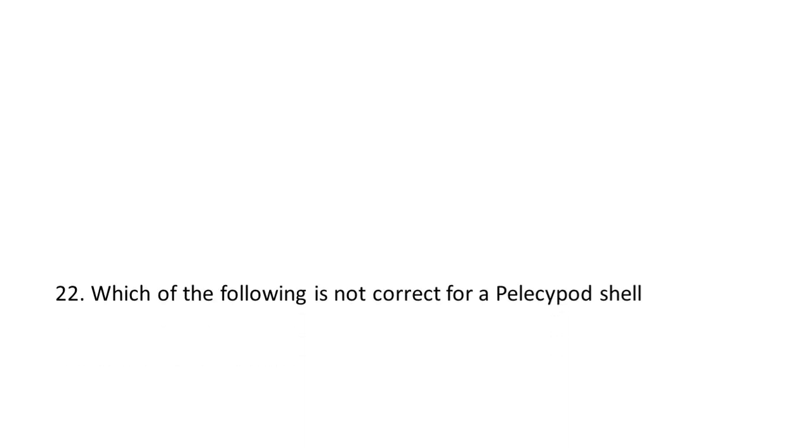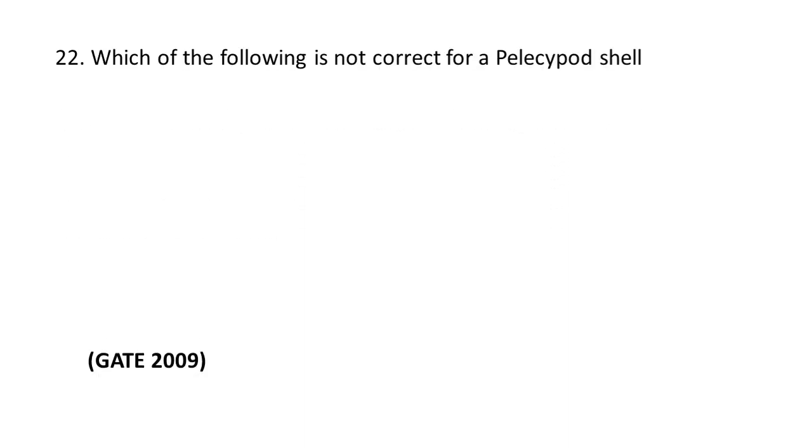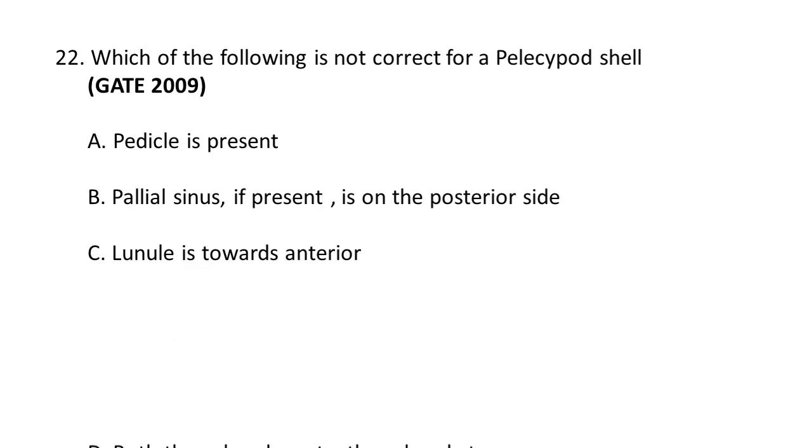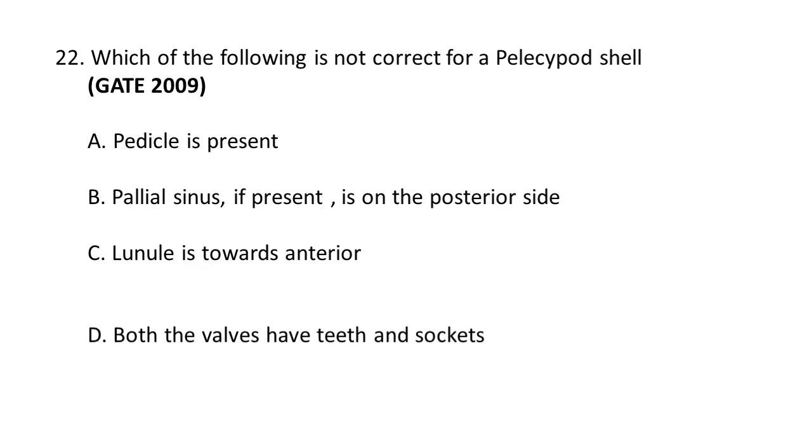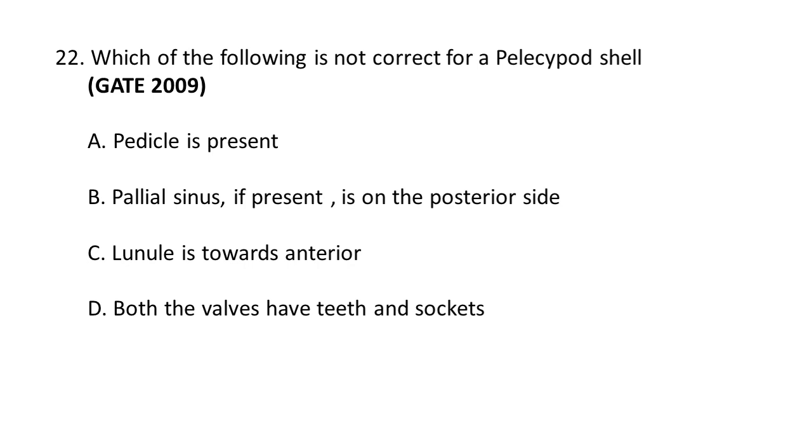Next question. Which of the following is not correct for a pelecypod shell? A. Pedicel is present. B. Pallial sinus, if present, is on the posterior side. C. Lunule is towards the anterior, and D. Both the valves have teeth and sockets. So what is not correct for the pelecypod shell is that pedicel is present. A is not correct.